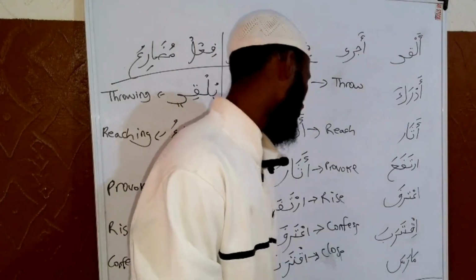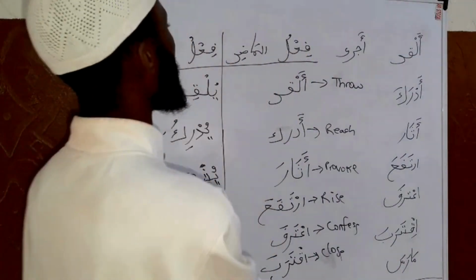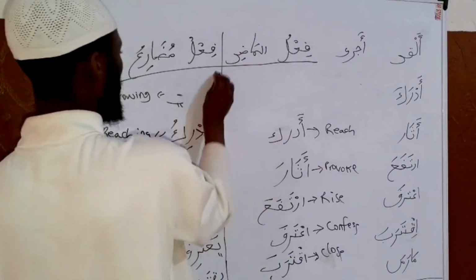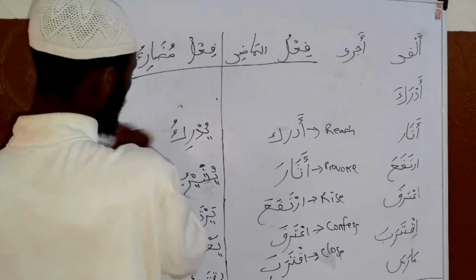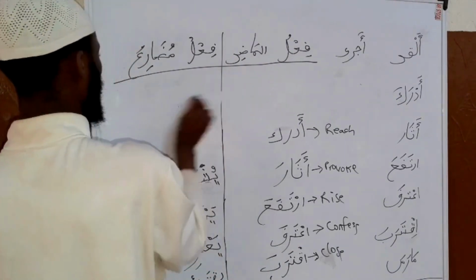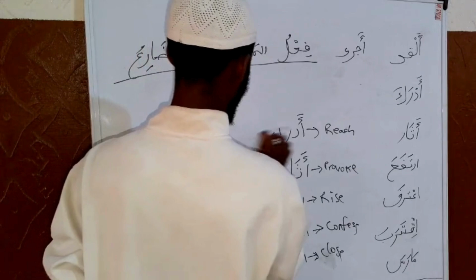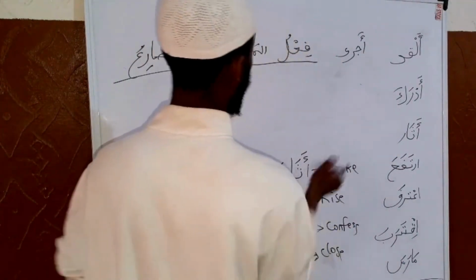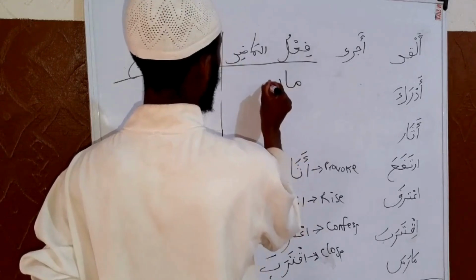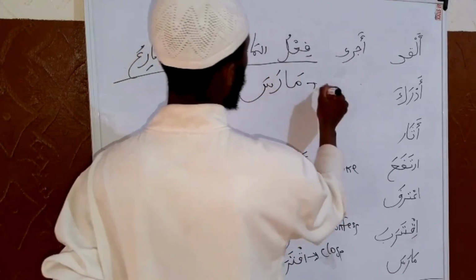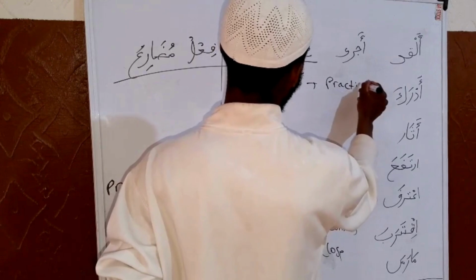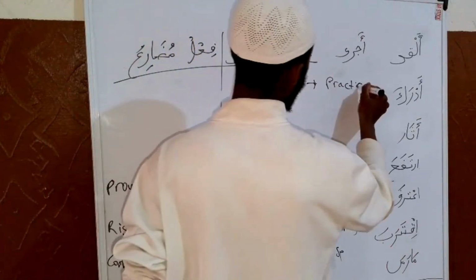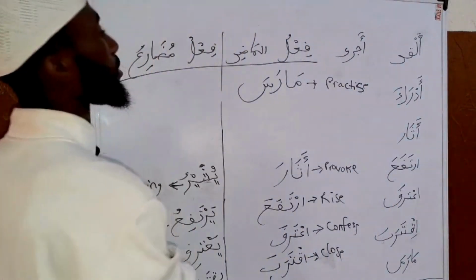Then we have marasa. That is marasa. Marasa means practice.